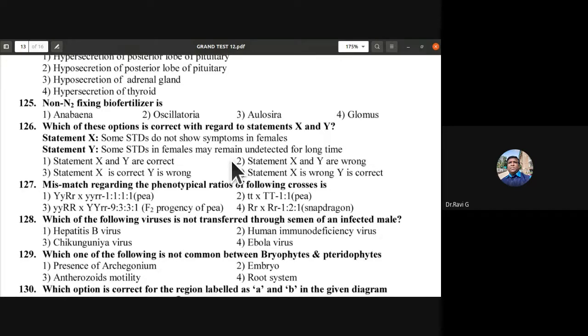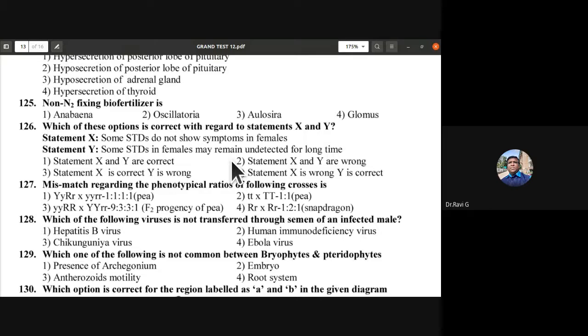So the statements X and Y, which of these are correct? Some STDs do not show symptoms in females. STDs here is sexually transmitted disease or venereal disease. Some sexually transmitted diseases in females may remain undetected for a long time. So both the statements X and Y are correct. Some of them will not exhibit the symptoms immediately. The sexually transmitted diseases are seen at a later stage.